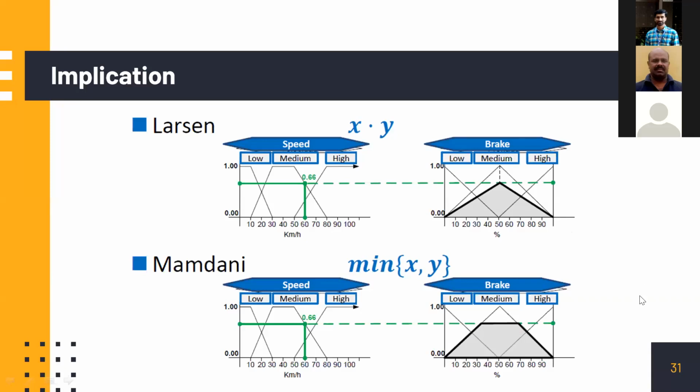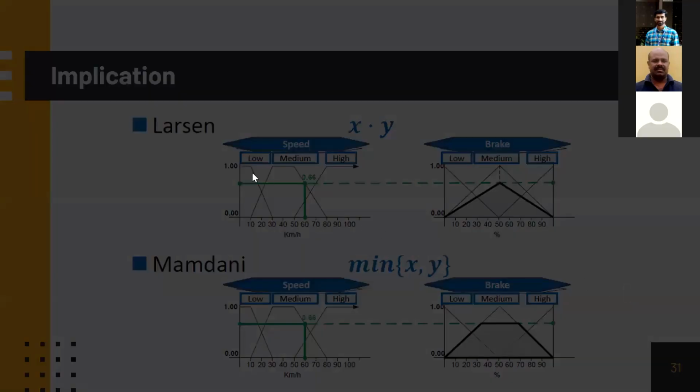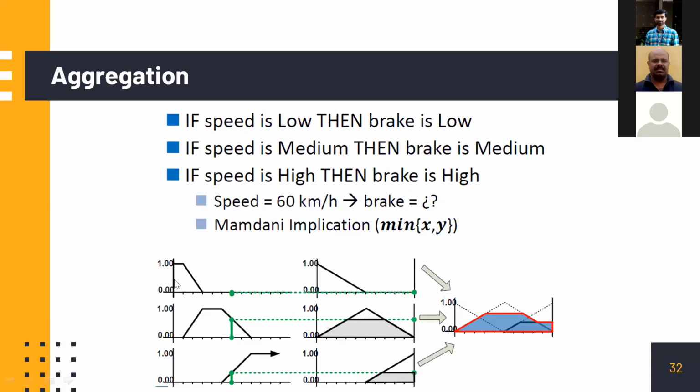Now we come to the next step called aggregation. So we have three possibilities for the current speed: low, medium, high. And we are connecting all of them to the second fuzzy set, the amount of brake that should be applied: low, medium, very high brake.